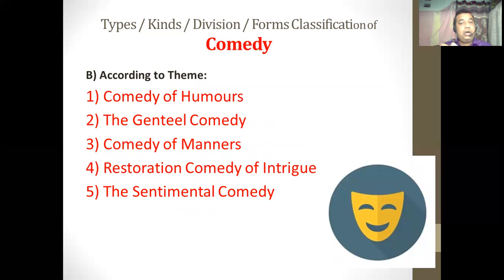According to the theme, according to the subject matter, it is further divided into five subtypes. The first one is the comedy of humors, the second one is the gentle comedy, the third one is comedy of manners, the fourth one is restoration comedy of intrigue, and the fifth one is the sentimental comedy.